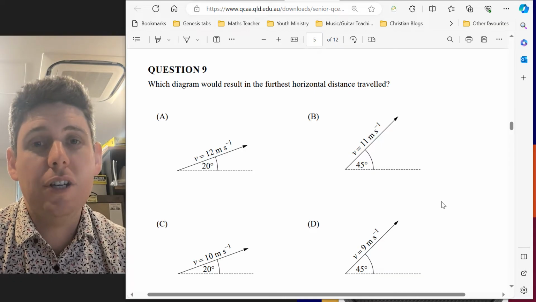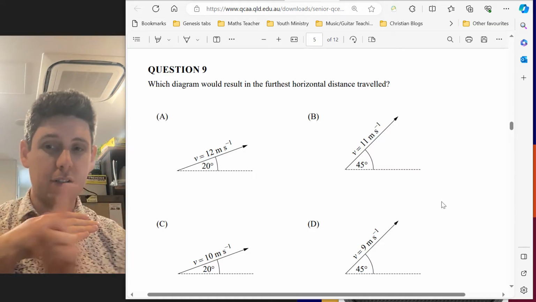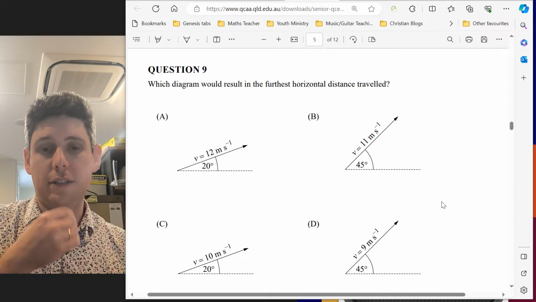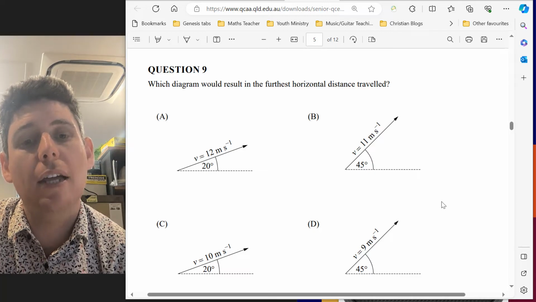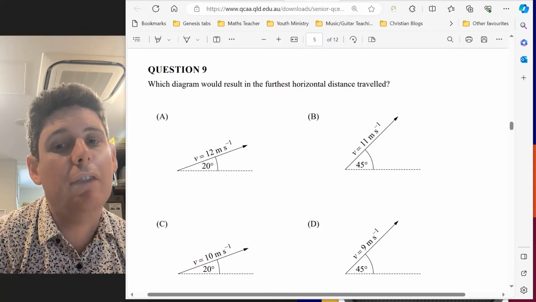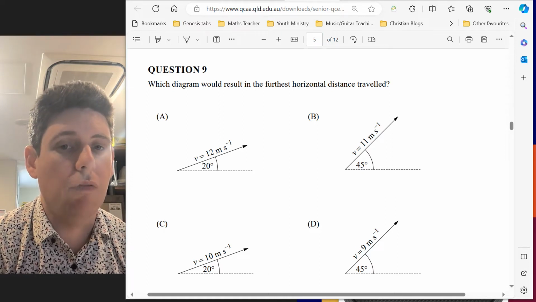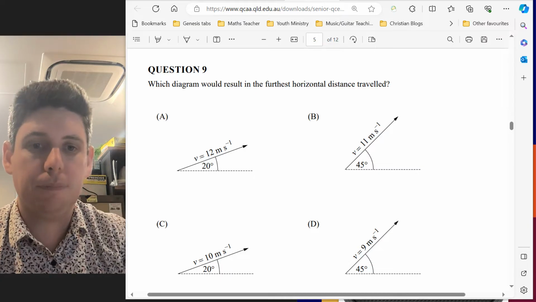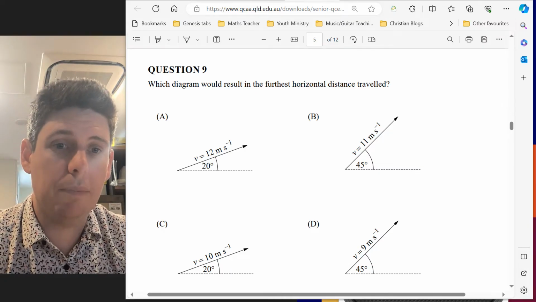The question is, which angle gives the furthest horizontal distance, so traveling along the horizon? A fact that you should know: 45 degrees is the optimal angle for the furthest distance. Because they're about the same velocity, one would think B is going to travel the furthest distance. You can do calculations for this, but I would select B.